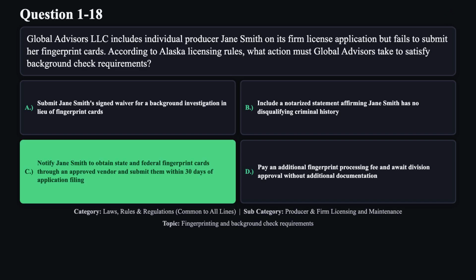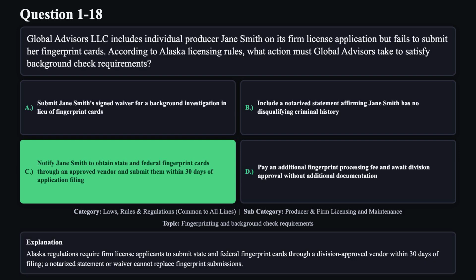The correct answer is C. Alaska regulations require firm license applicants to submit state and federal fingerprint cards through a division-approved vendor within 30 days of filing. A notarized statement or waiver cannot replace fingerprint submissions.